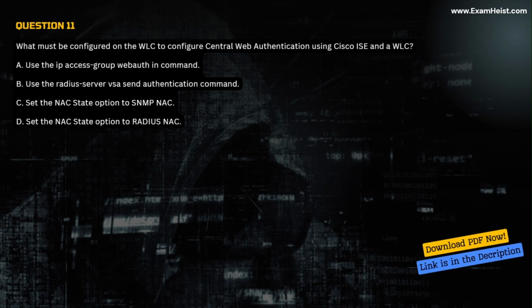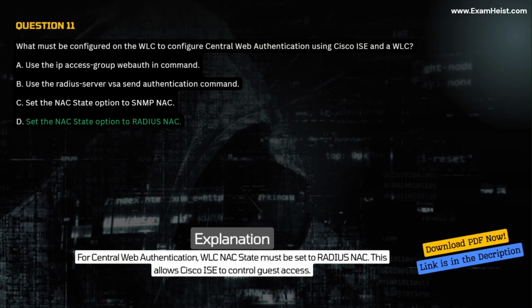D. Set the NAC state option to RADIUS NAC. Correct answer D. Set the NAC state option to RADIUS NAC. Explanation. For central web authentication, WLC NAC state must be set to RADIUS NAC. This allows Cisco ISE to control guest access.